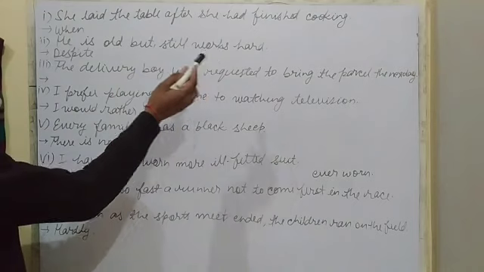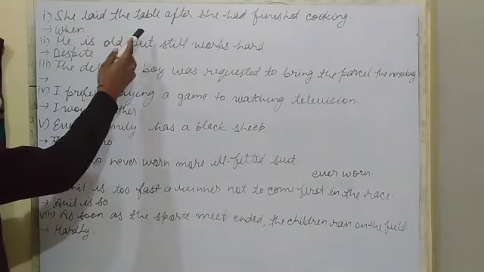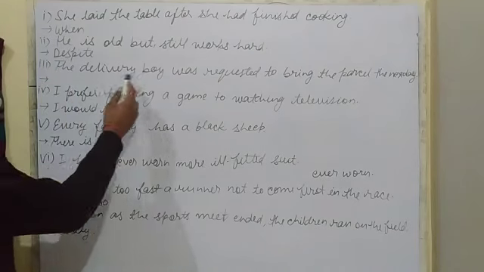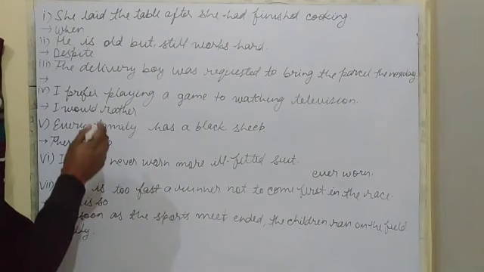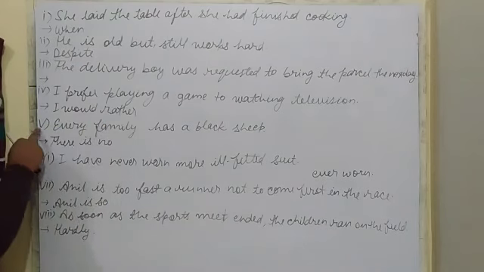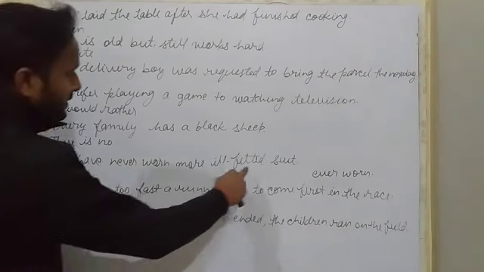You have been given some directions like: this sentence will start from when, it will start from despite, and it will be changed into passive voice, and it will start from I would rather. Sentence number 5 will start with there is no, and this will end.